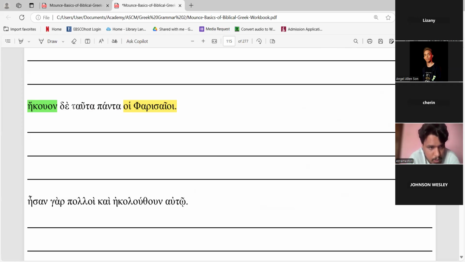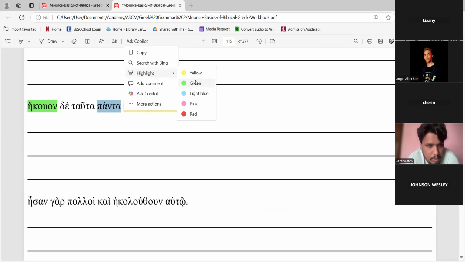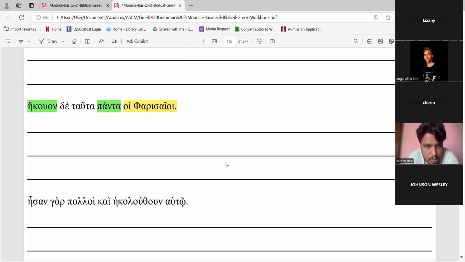Tauta panta. It can simply mean these things. The Pharisees were listening to these things. But there's still this one, the panta. So we will say all the Pharisees. Sorry, it is in parallel with this one.